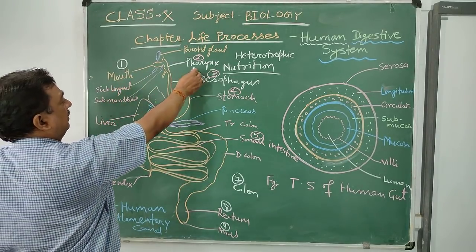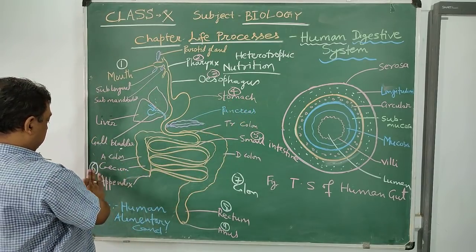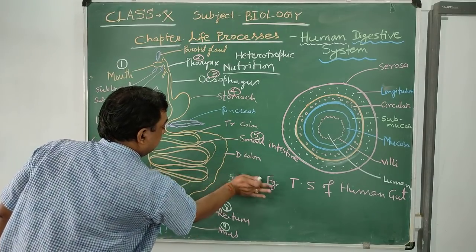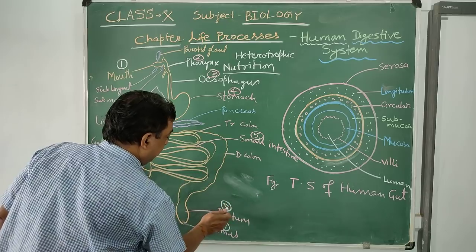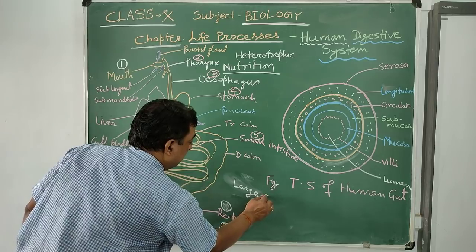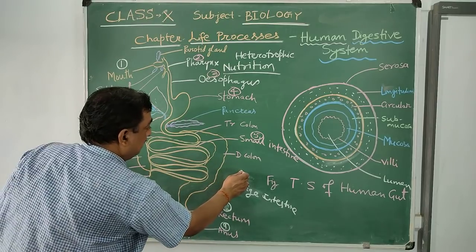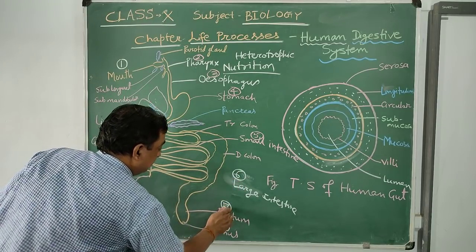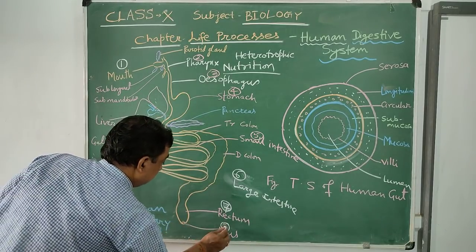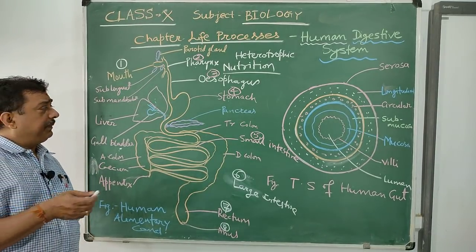Mouth, pharynx, esophagus, stomach, small intestine, and cecum, colon and rectum together constitute the large intestine. So it would be better to write large intestine. They are the parts of the large intestine: 6, 7, and 8. So they are the major parts.